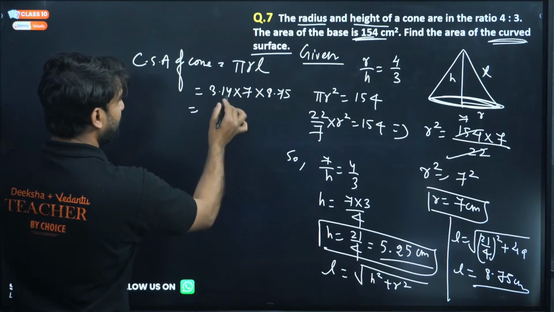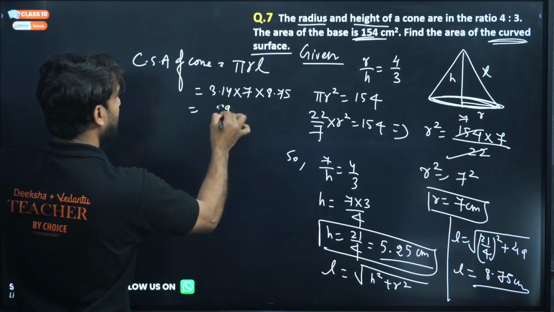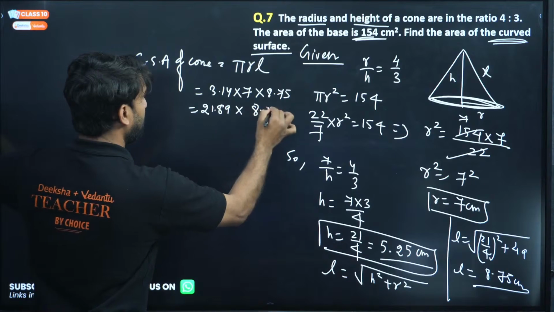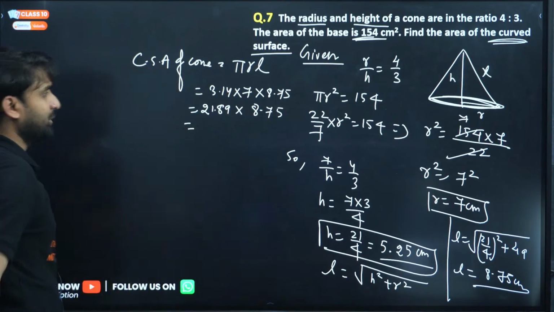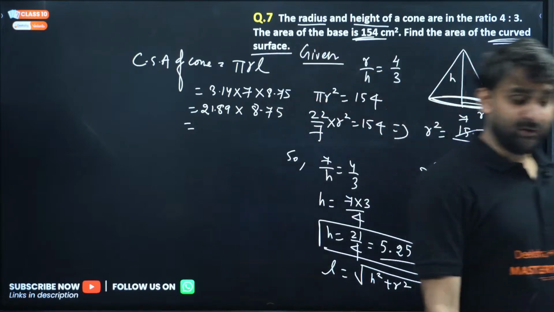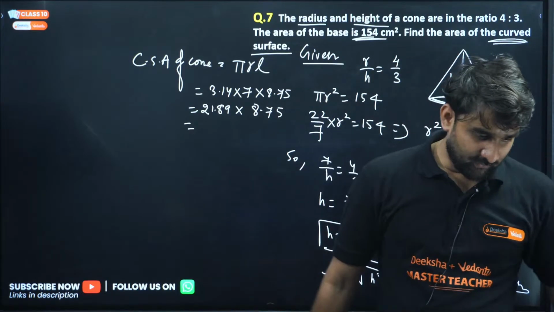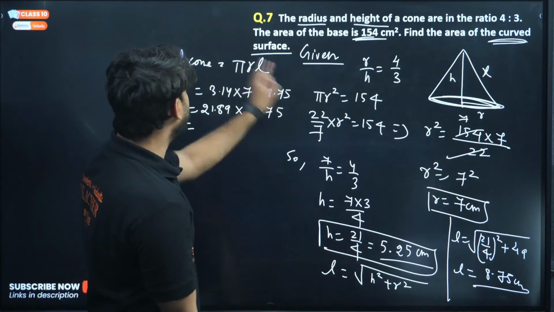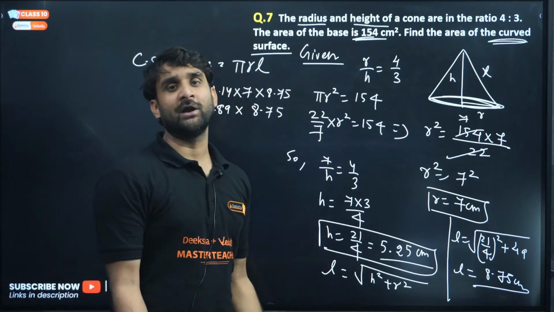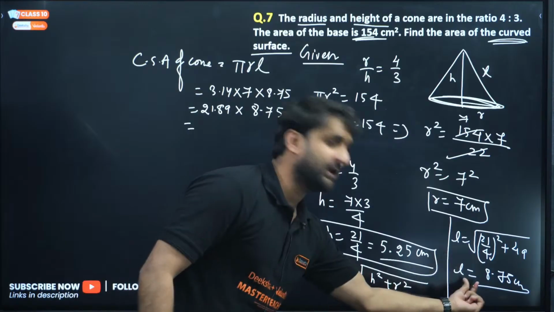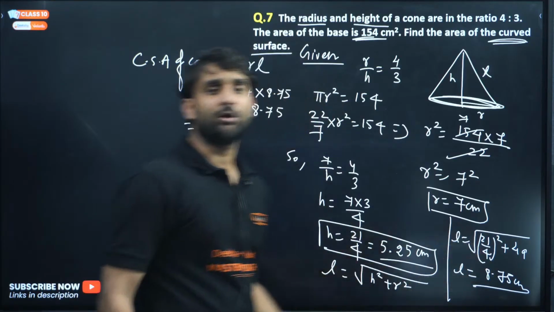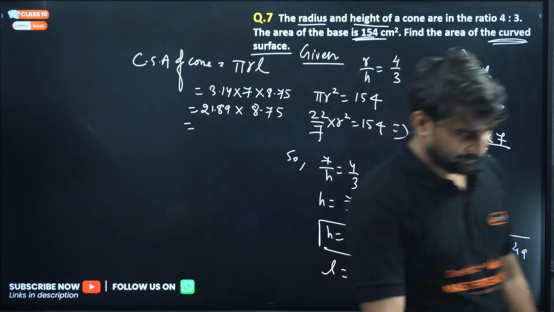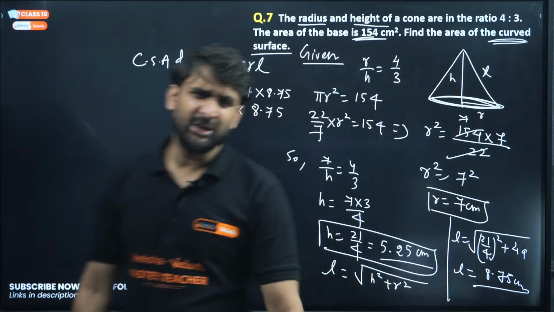So 7 times 3.14 is 21.98. Into 8.75. Now multiply these two numbers. Yes, of course, Subhash, this is the shortcut way to find out the curved surface area. At any rate, you have to find out L. You cannot use any shortcut method. You have to use this formula. Without this formula, you cannot find it. Is it clear? By multiplying this, what will be the result? Give me the answer, please. I think 192.5 will be there.